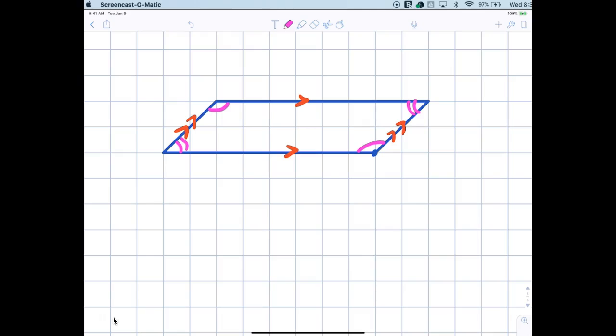So it wasn't that hard to figure out that opposite angles of a parallelogram are always congruent. Consecutive angles are always supplementary. Opposite angles are congruent. And it doesn't matter how you look at it.